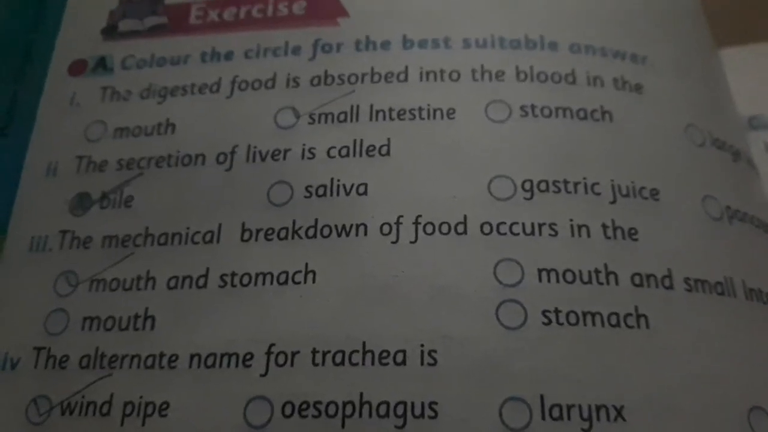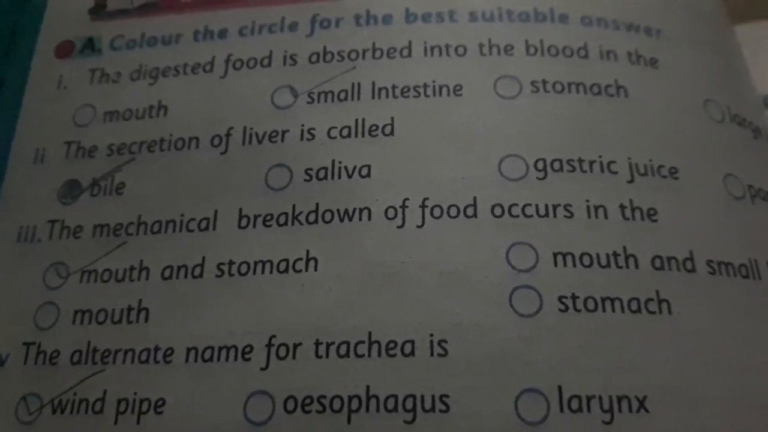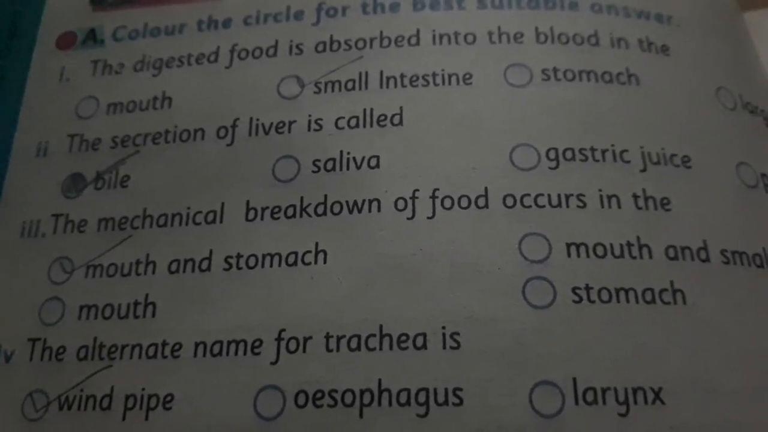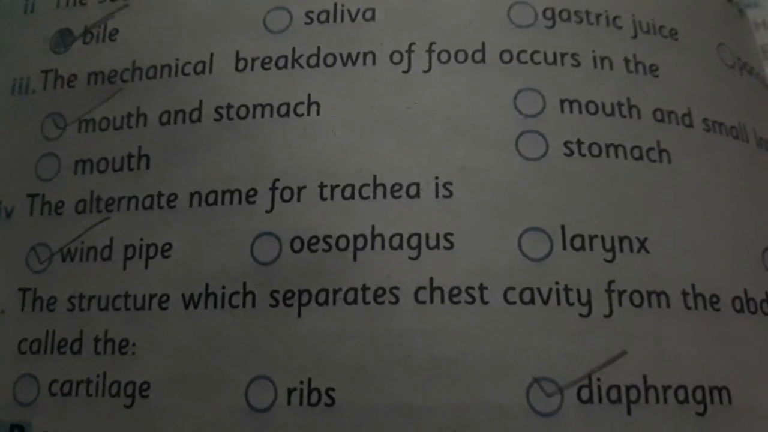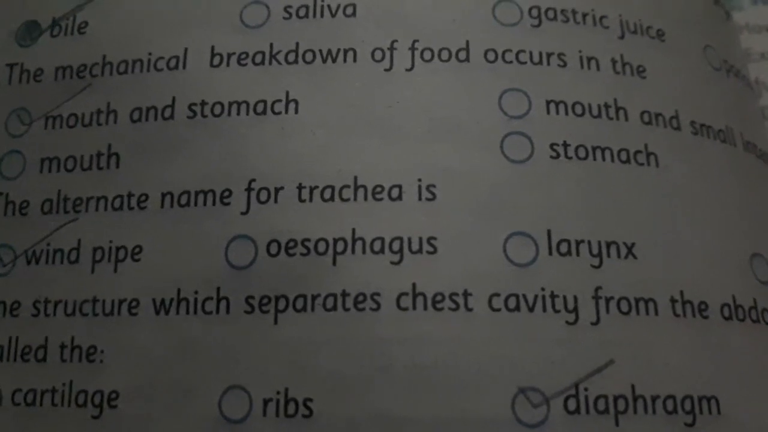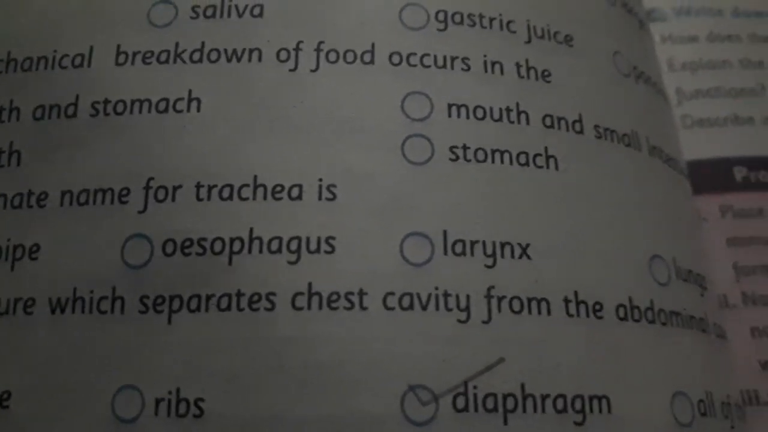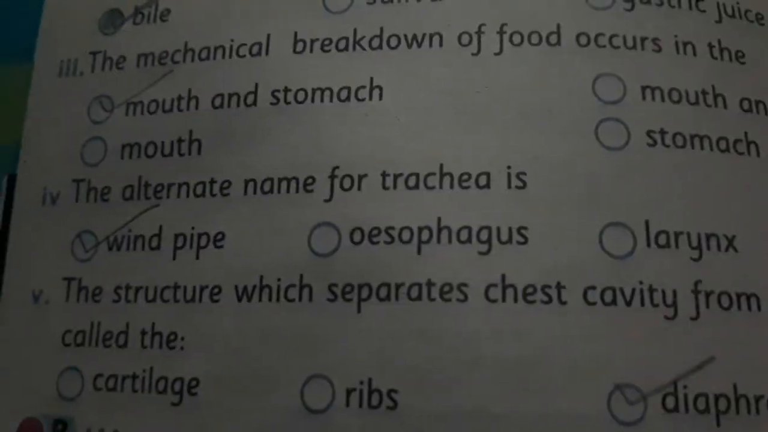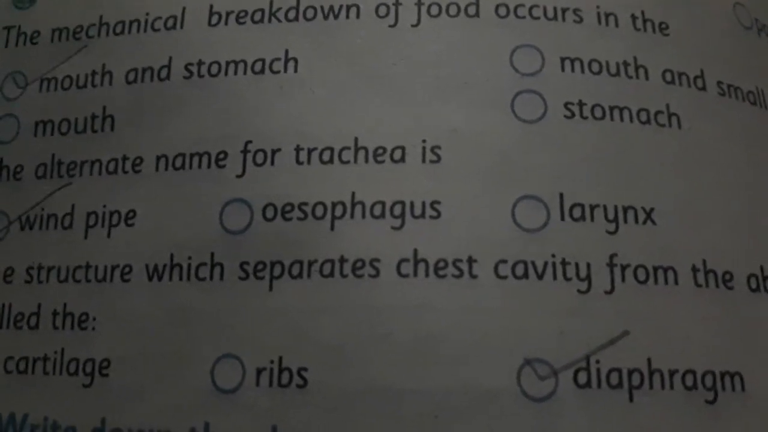Question number 4. The alternate name for trachea is correct option windpipe. Question number 5. The structure which separates the chest cavity from the abdominal cavity is called correct option diaphragm.